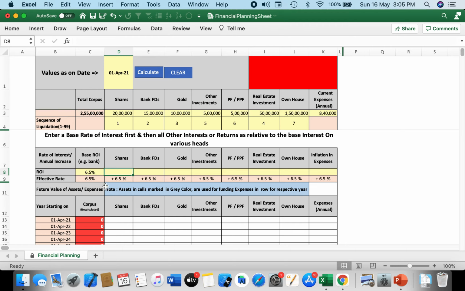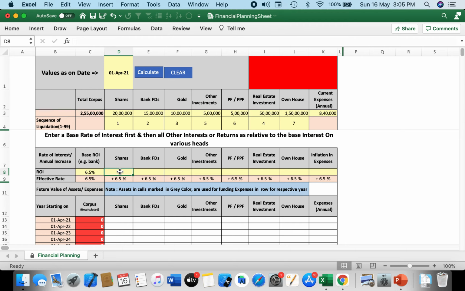Don't enter the percent sign, it will be entered by the system. Just enter the number 6.5. Now all these other investments or inflation will usually be in relation to the bank rate of interest, in the sense that if the bank rate is going down, inflation is also likely to go down, and so we assume that so are the others, like PPF interest may also go down if the bank interest goes down.